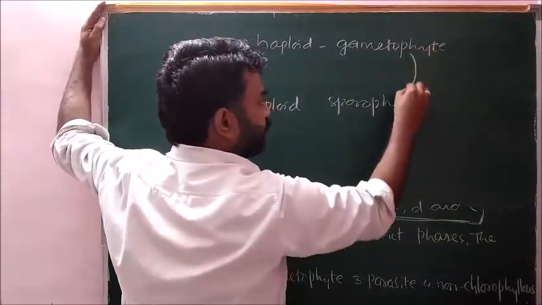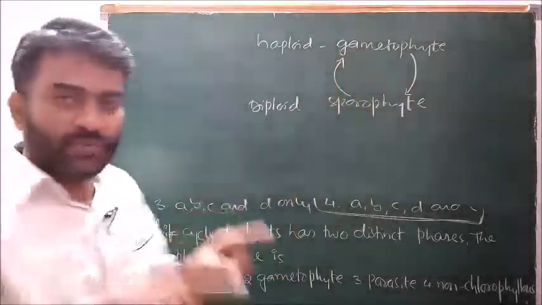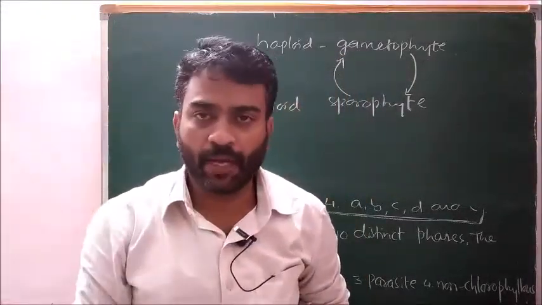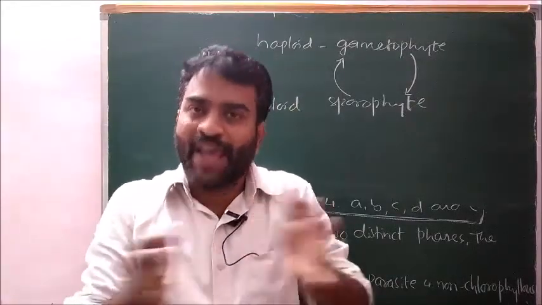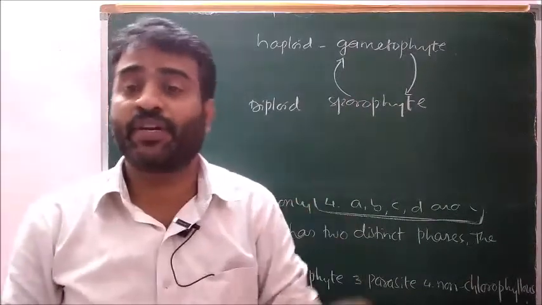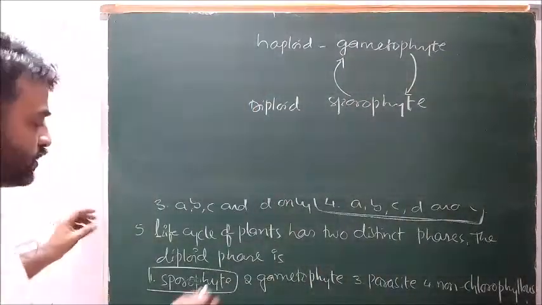The gametophyte produces sporophyte. Sporophyte produces gametophyte. Alternatively, these two phases move. Depending on the lifespan of each of these two, and whether it is autotrophic or heterotrophic depends on its life cycle.